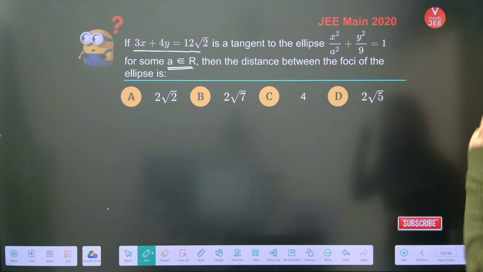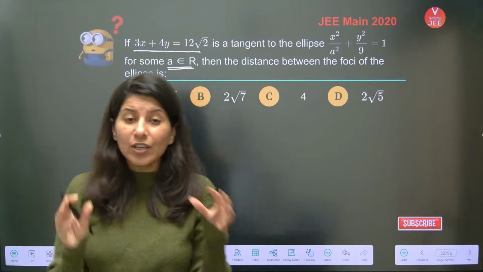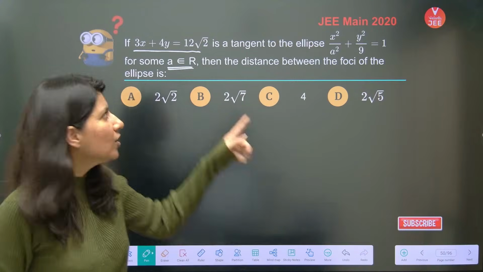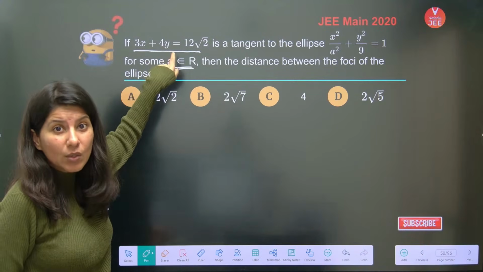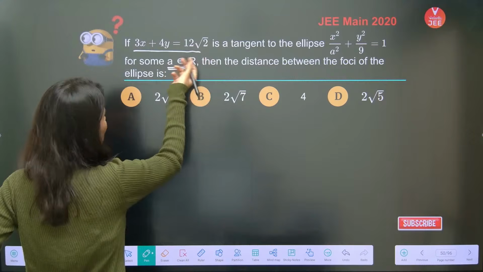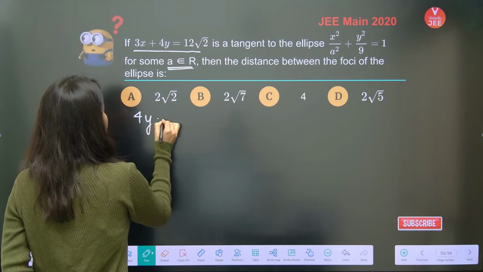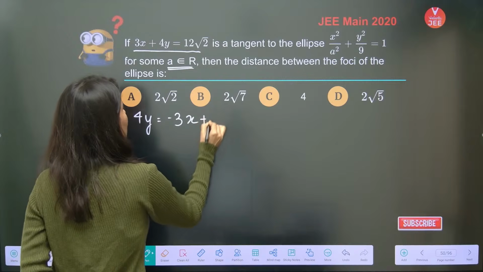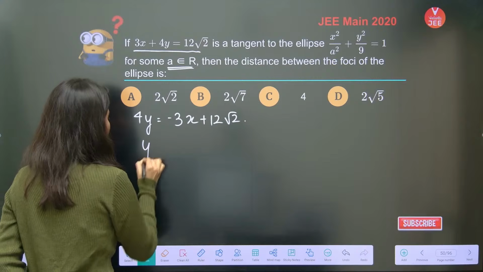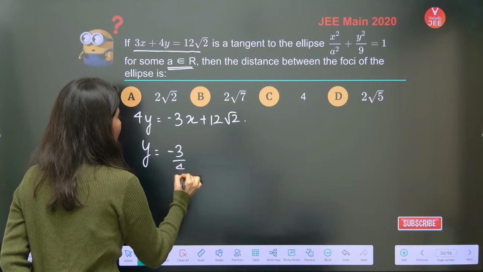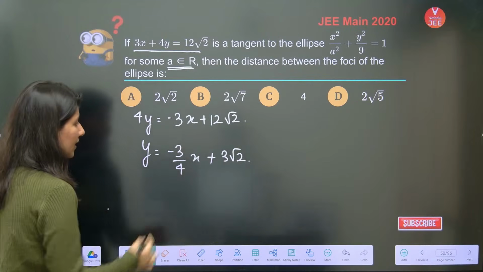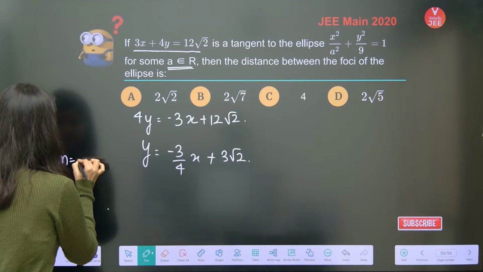First of all, remember, we only know the equation of tangent in slope form. So I have no other option but to convert this equation into slope form, guys. If you do that, y = mx form, 4y = −3x + 12√2. Now divide everything by 4. y = −(3/4)x + 3√2. So clearly the slope is negative, −3/4.